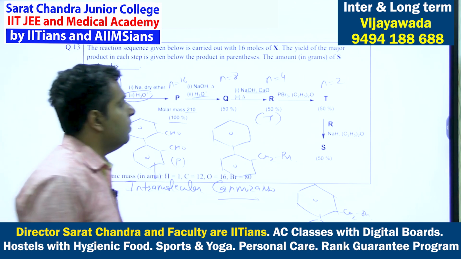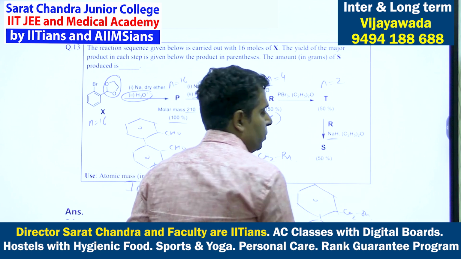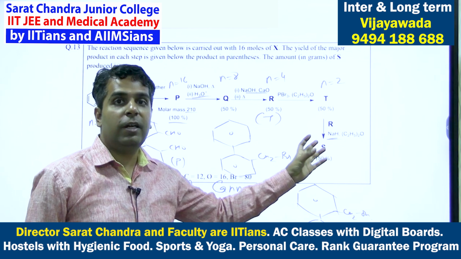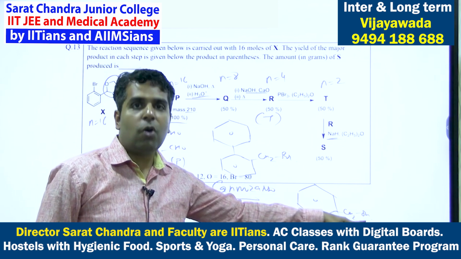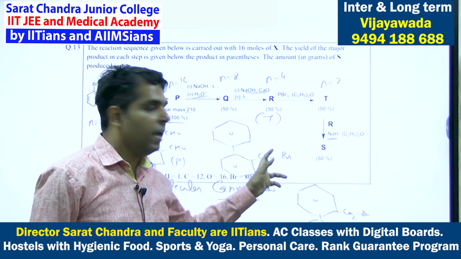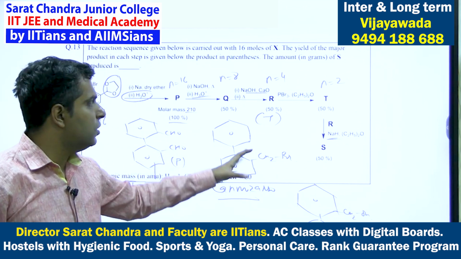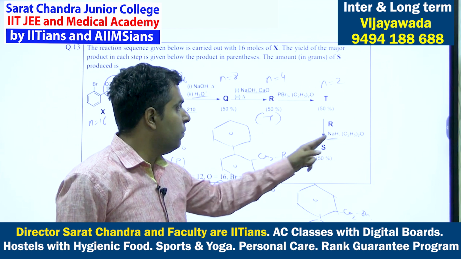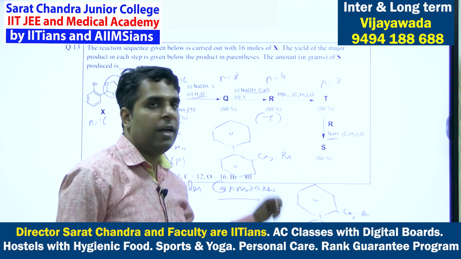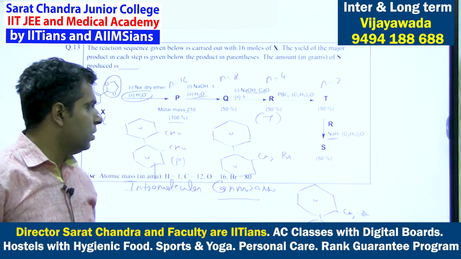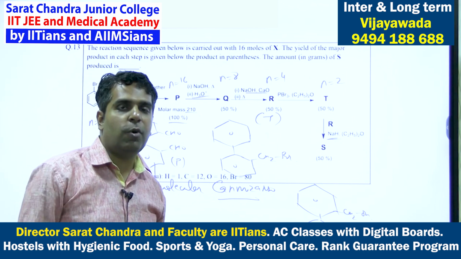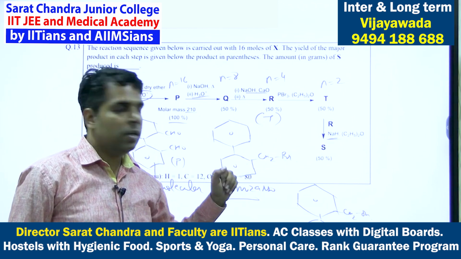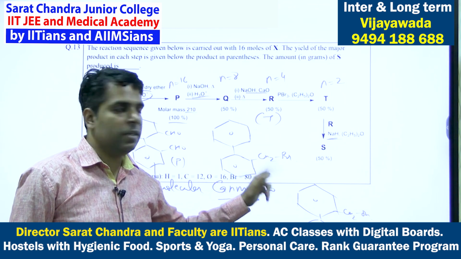This will undergo Williamson ether synthesis. Sodium hydride is used as a base to form the alkoxide ion, and it will undergo an SN2 reaction with this. Since benzene is a planar molecule, steric hindrance will not be there, so don't worry about the steric hindrance. But if you directly substitute the hydride for the halogen in the alkyl halide, this is not possible, because the hydride will never attack this carbon atom directly and will not replace the halogen.